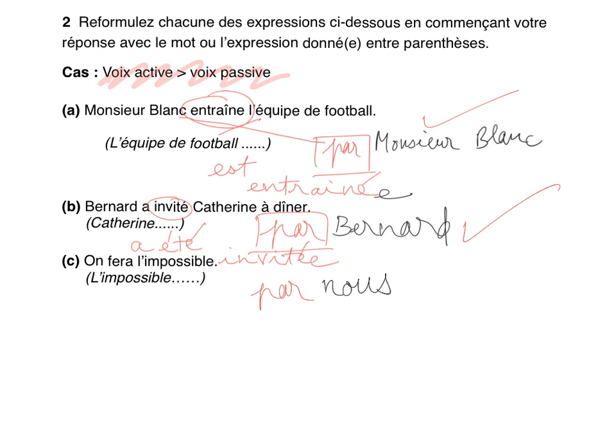L'impossible. On fera. Fera is future tense. So we need to have être in the future. Être in the future should be sera. So as you can see, you need to know all your tenses, right? In and out, especially for être. And then fera is the verb faire. So we are going to need faire, the past participle, just like that. And here is the answer. L'impossible sera fait par nous.